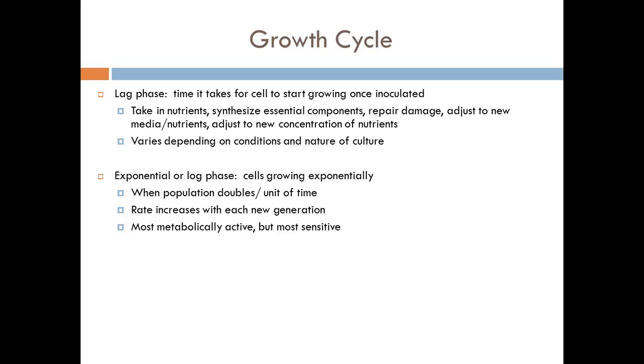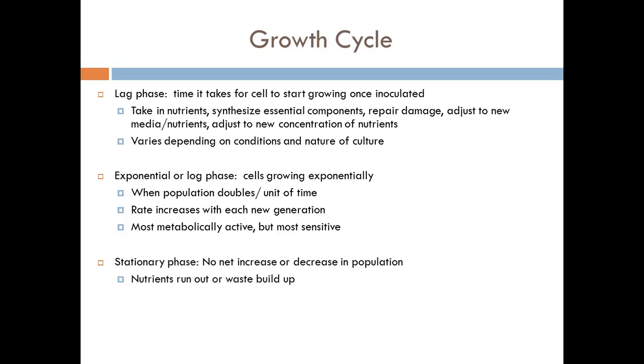The increasing number of cells use nutrients and produces waste at an ever-increasing rate. Usually an essential nutrient will run out, so the exponential growth can't continue for long. Eventually, the number of dying cells equals the number of cells being produced, and the size of the population becomes stationary. So we are now in the stationary phase. There's no net increase or decrease in the population. The nutrients are running out or waste is building up, but metabolism and biosynthesis is still occurring. So the number of new cells is now equal to the number of dying cells.